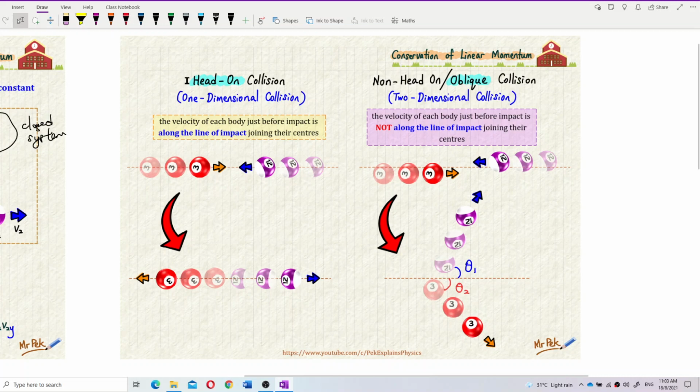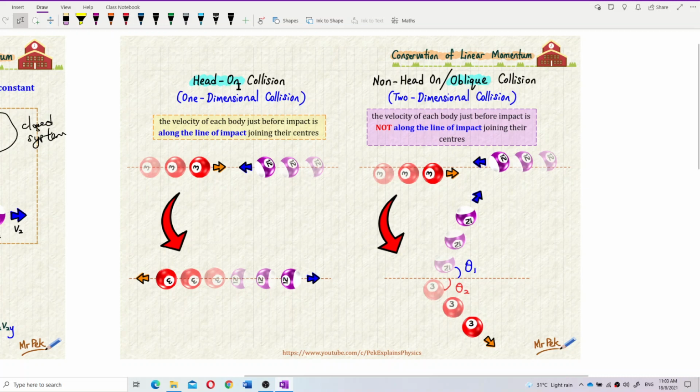Remember that. If you see the keyword head-on in a question, such as an object experiencing a head-on collision with another object, it only involves one component.